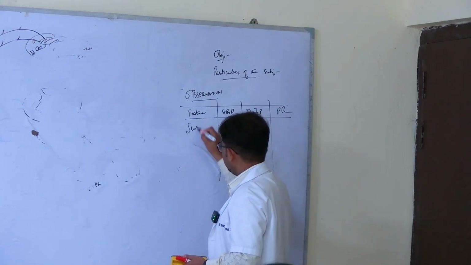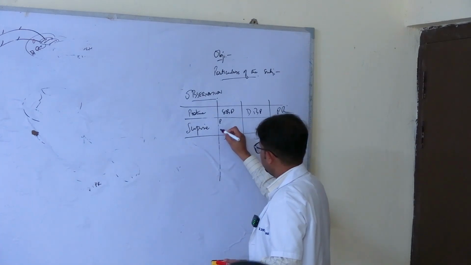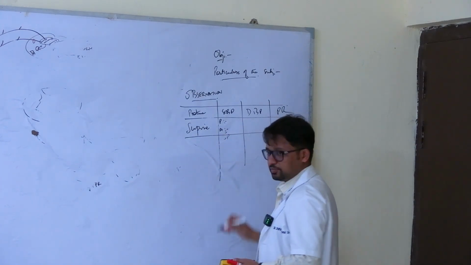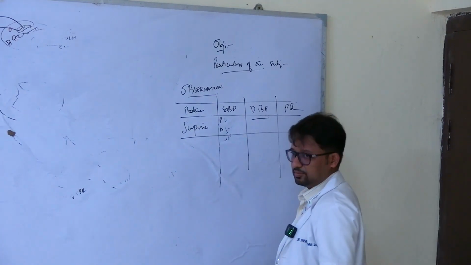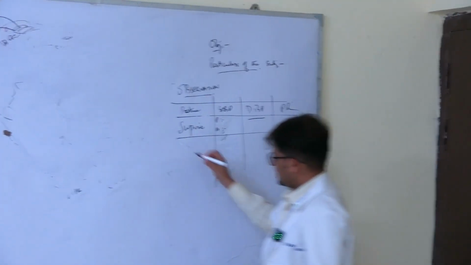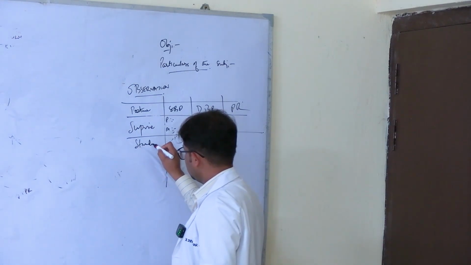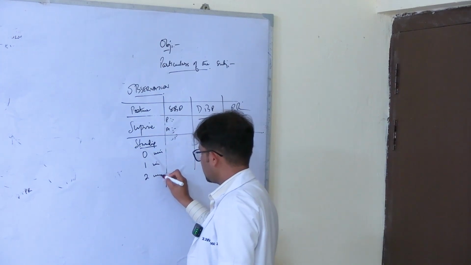So supine posture में what you should write, you get one by palpatory and one by auscultatory. Palpatory में you will not get any diastolic reading. That is done. Pulse rate you take one measurement. Then standing posture में you take 3 readings, one at 0 minute, at the end of 1 minute, and at the end of 2 minutes.